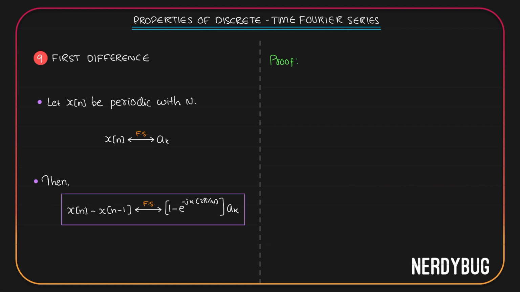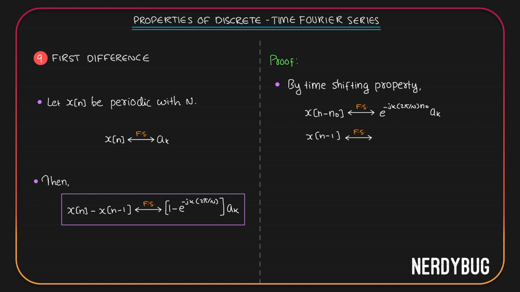The proof of this property is pretty simple. By time shifting property, we have learned the Fourier series coefficients of x of n minus n naught is e raised to minus jk 2 pi by N n naught ak. Here we have x of n minus 1. We can write for x of n minus 1, the Fourier series coefficients are going to be e raised to minus jk 2 pi by N n naught, here is 1, so this multiplied by ak. So Fourier series coefficients of x of n is ak. For x of n minus 1, it is e raised to minus jk 2 pi by N multiplied by ak.